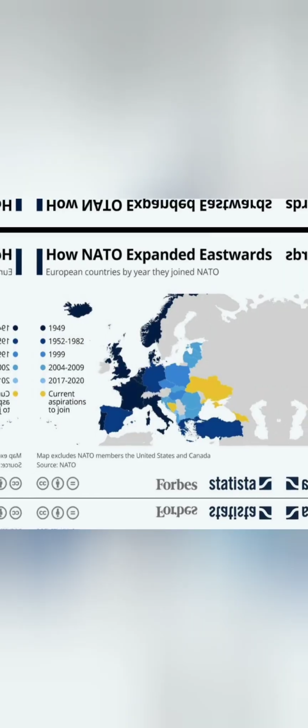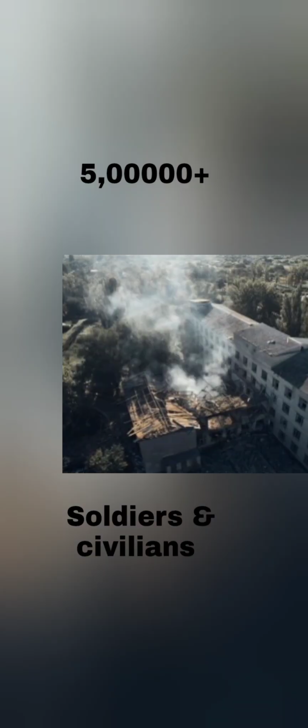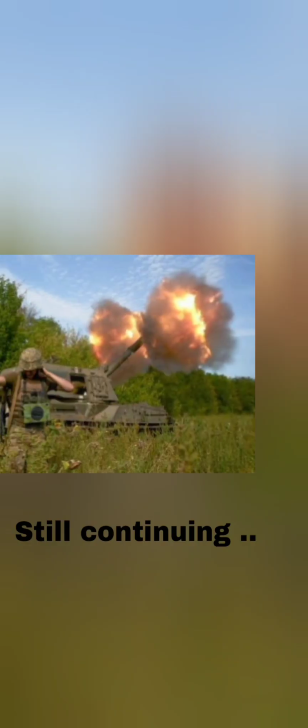Then what happened? Russia attacked Ukraine with tanks, missiles and soldiers. Ukraine fought back with help from NATO countries like the USA and Europe. In this war, there were huge losses. More than 5 lakh soldiers and civilians were killed or injured. Millions of people left their homes, and cities were destroyed. There is no final peace yet. The war is still continuing.